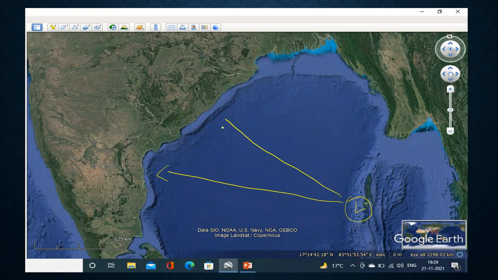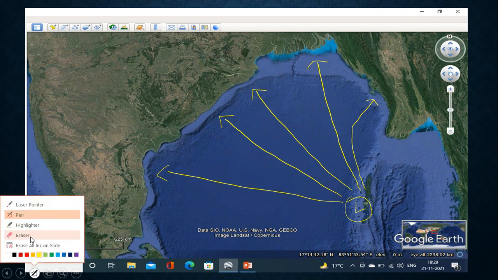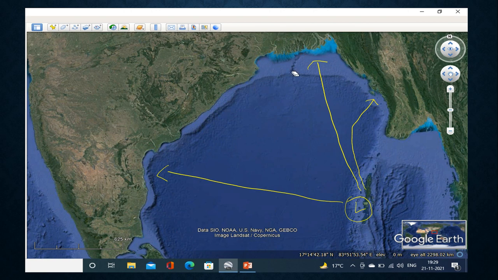It may affect the coastal areas of Andhra Pradesh. It may affect the coastal areas of Odisha. It may affect the coastal areas of West Bengal or maybe Bangladesh. Or it may affect the coastal areas of Myanmar as well. So my question is, why is this cyclonic storm continuously changing its direction? That changing of direction is motivated by the sea surface temperature.